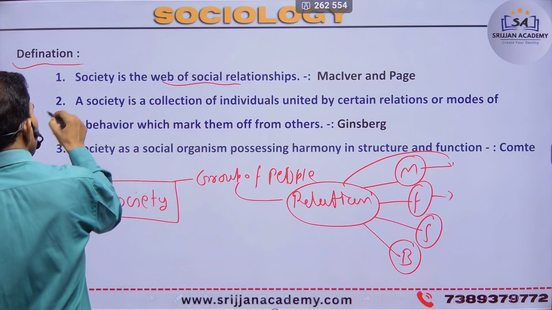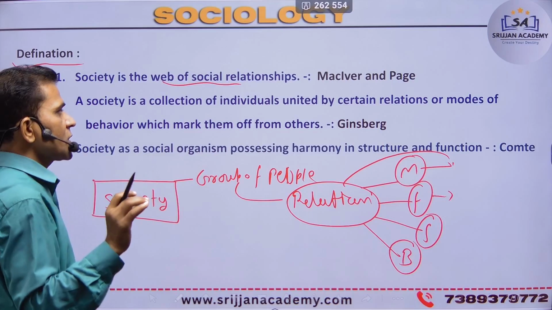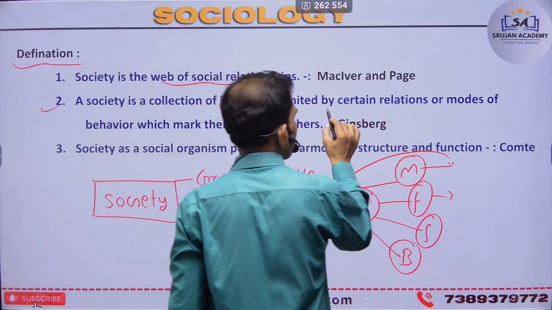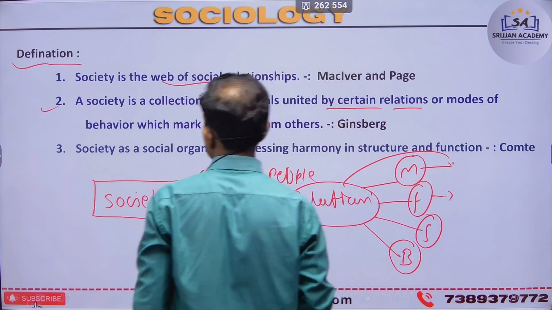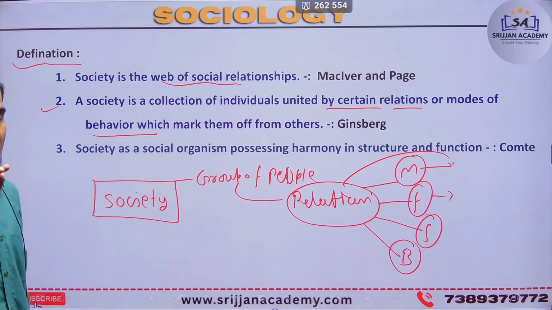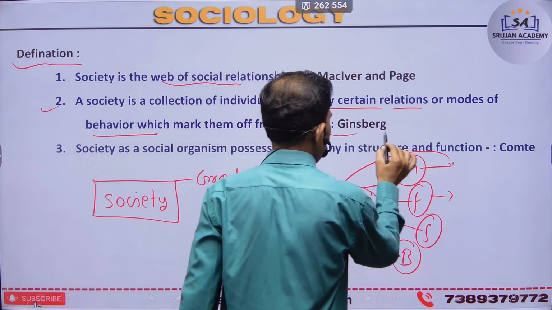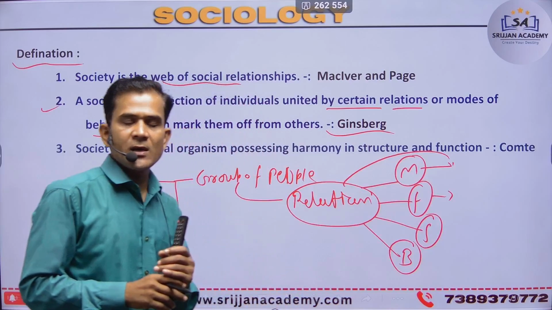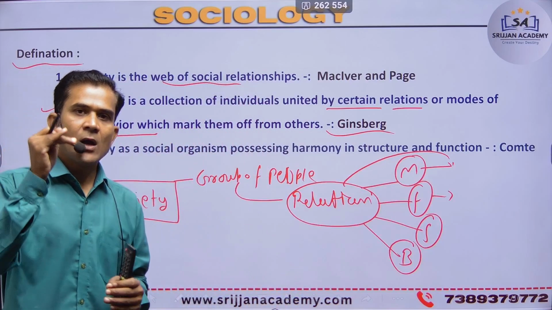Next, a society is a collection of individuals united by certain relations or modes of behavior which mark them off from others who differ in behavior. Human behavior is produced through society's norms.